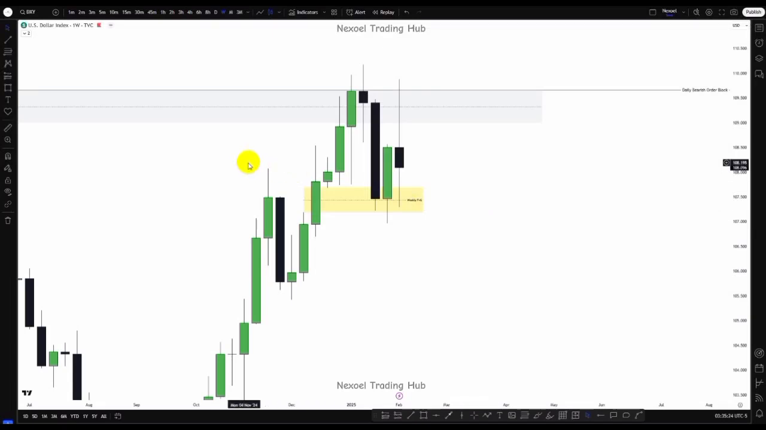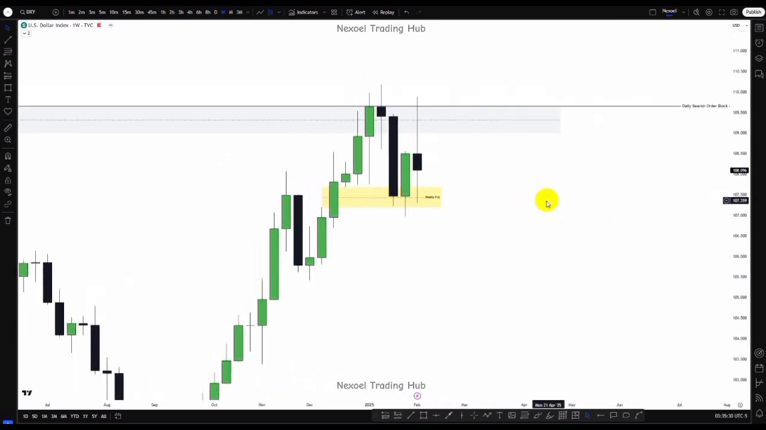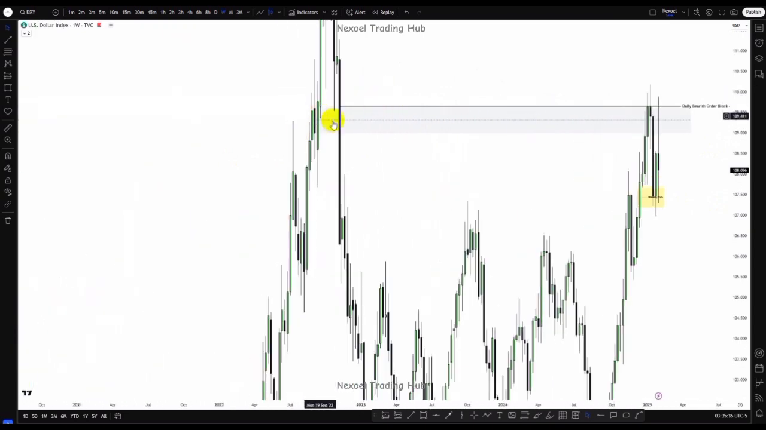So we're going to be looking at the forecast for the coming week. This is the dollar index and this is the weekly time frame. Last week, and the previous week, we clearly saw how prices have been reacting at the daily bearish order block. In confluence, we can see this weekly breakout block.